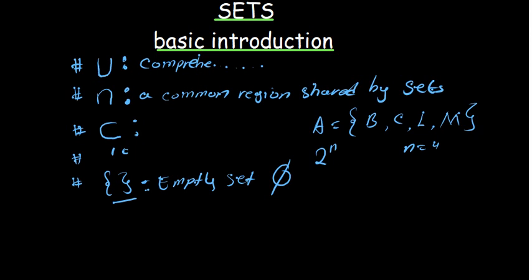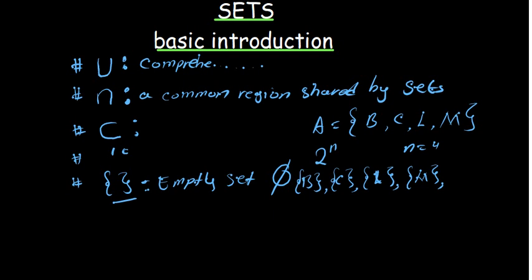So when you start listing these elements, meaning we are going to list them individually first. You're going to have your B here as its own set. You're going to have your C on its own. It's its own element. We have your L. You have your M alone as well.